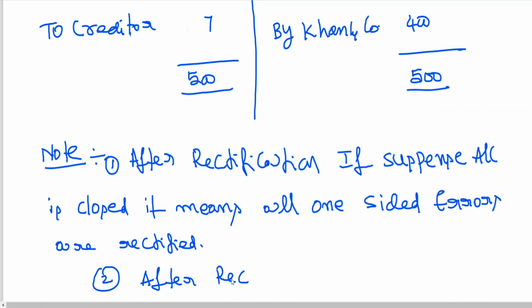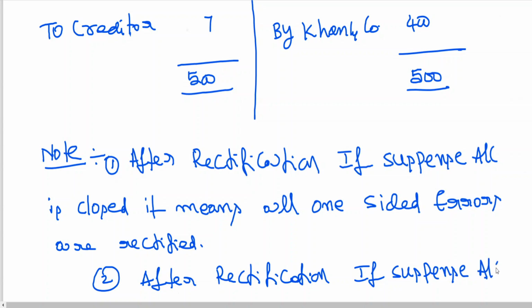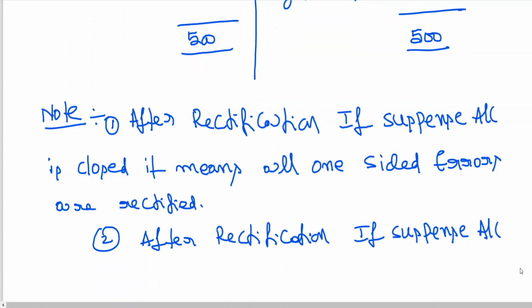But in some cases, after rectification, suspense account is showing some balance. That means after doubt clarification, if you are having still some doubt, confusion, suspense account prevails. That's it. After rectification, if suspense account is not closed. Why am I always comparing with you as a student?